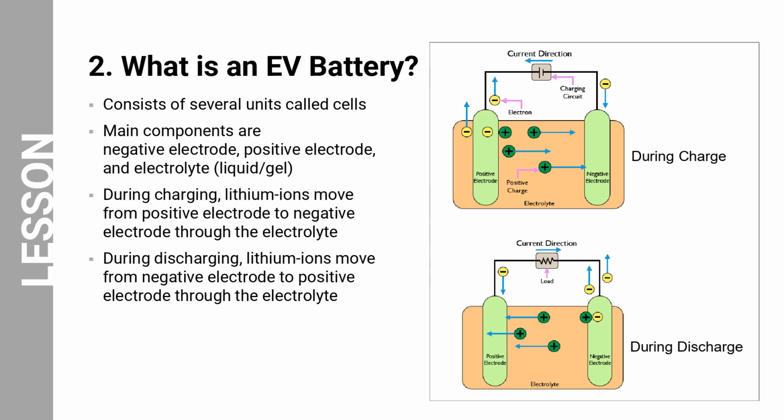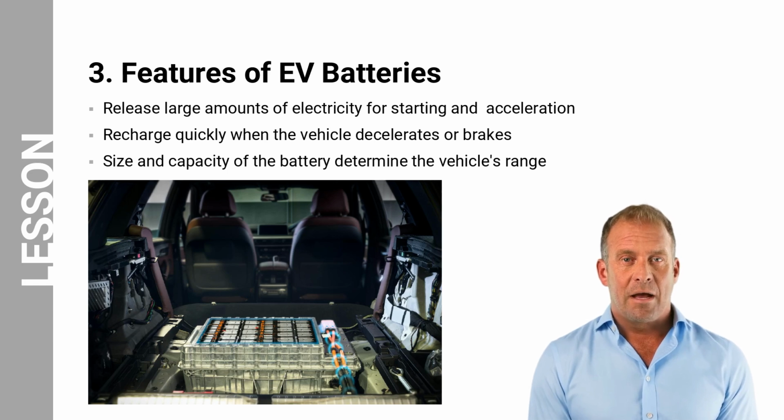The key here is that the flow of electrons is essentially electricity. So, when an EV is being driven, it uses the stored chemical energy in the battery and converts it into electrical energy. This electrical energy gets converted to mechanical energy by the electric motor to move the car. The EV battery stores chemical energy that can be converted to electricity when needed. When the driver steps on the accelerator, the battery releases large amounts of electrical current, providing the necessary power for quick starting and acceleration. This instant burst of electricity from the battery and the other components propel the vehicle forward.